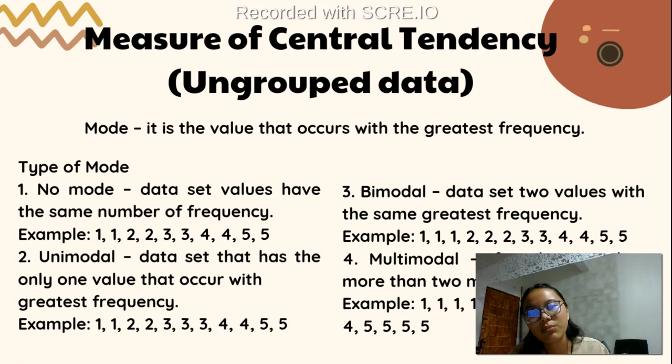So fourth is the multimodal. If a dataset has more than two modes, so here it explains that if our dataset has more than two numbers that occurred with greatest frequency, therefore it is called multimodal.